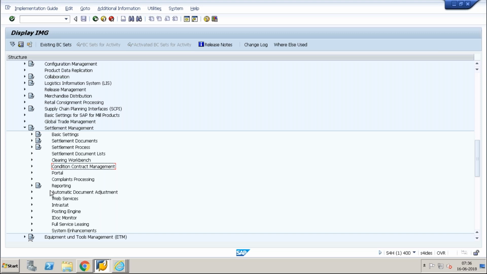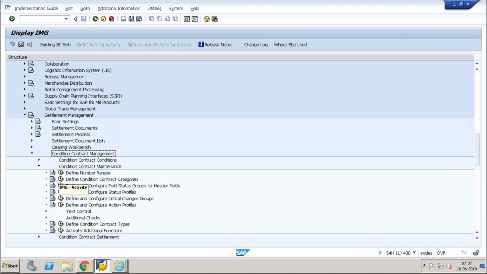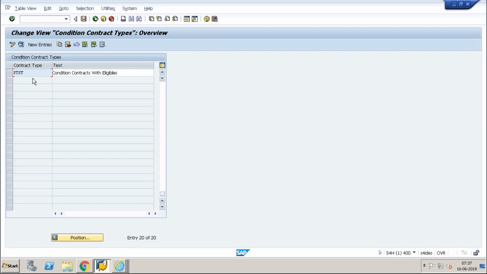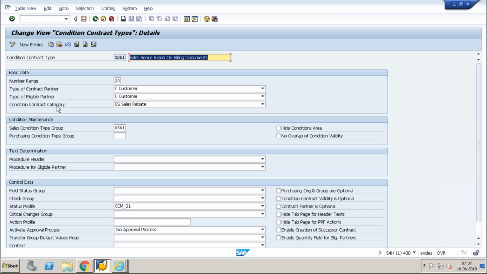So first is my condition contract management. Condition contract maintenance. Okay, I have condition contract types, I will go inside this. Let's choose one, for example SBB1. This is the contract type we choose while creating a condition contract.